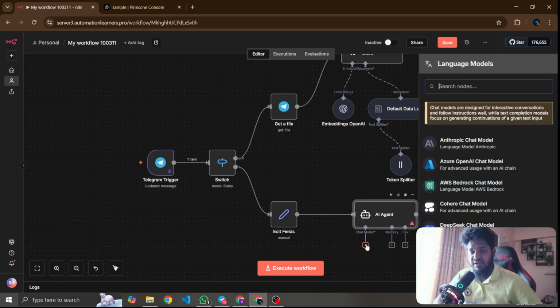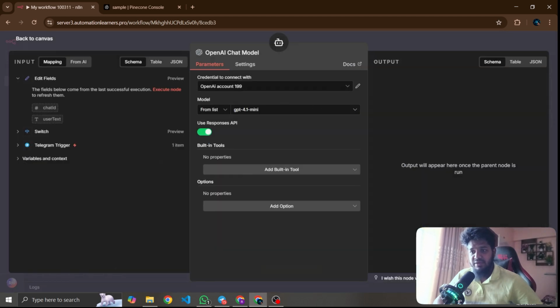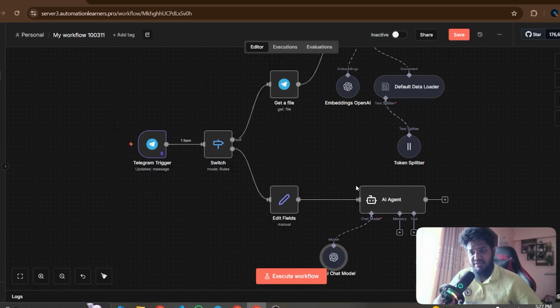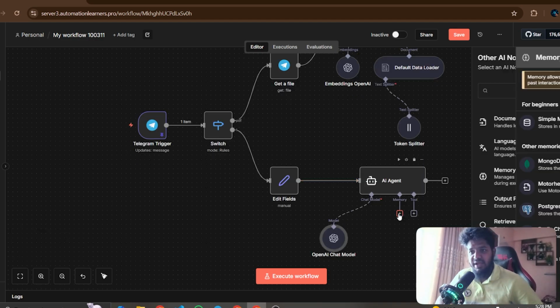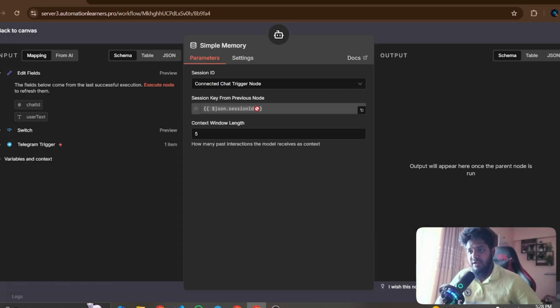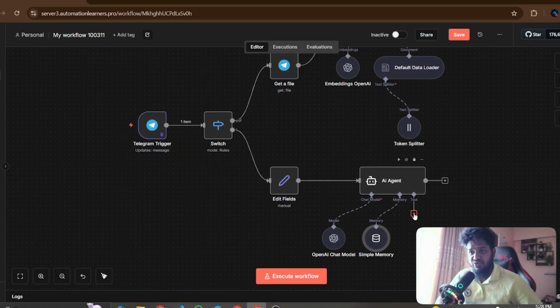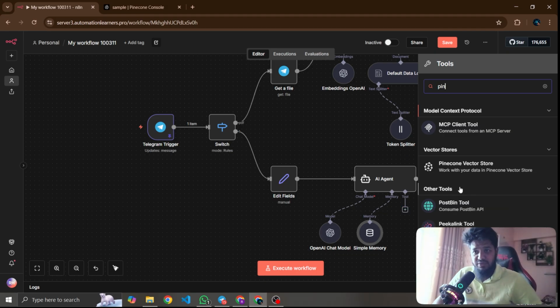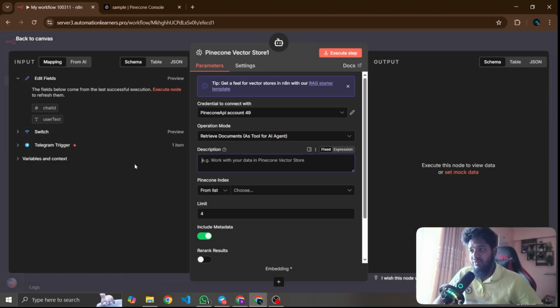And I need to add a chat model with OpenRouter for 4 mini. You can add Gemini, which is totally free, or DeepSeek, totally free, it depends on you. And I add ChatGPT here. And for memory, I need to add a simple memory. Okay, and then the tool. A tool means I want to get information from my personal database, my personal workflow. I want to get information from the Pinecone vector store.